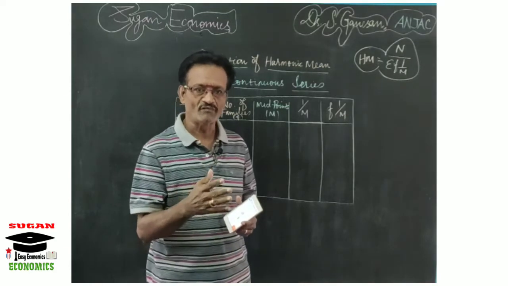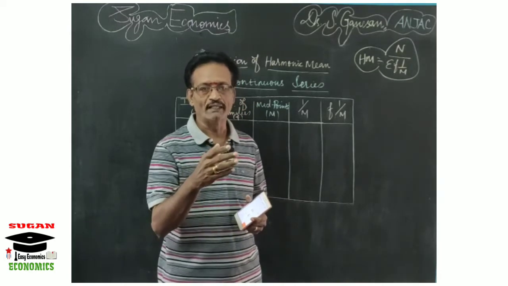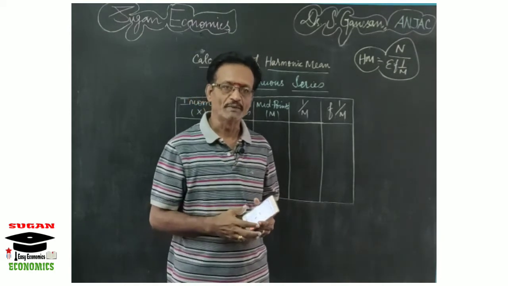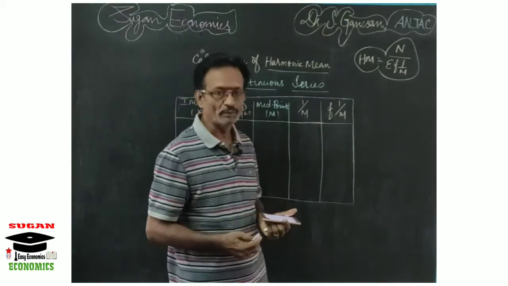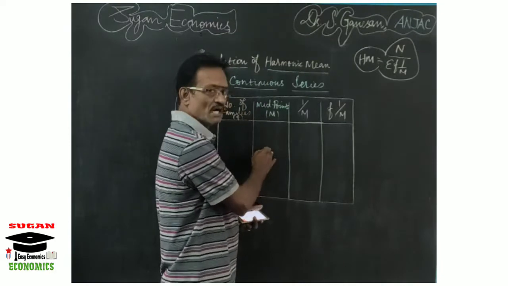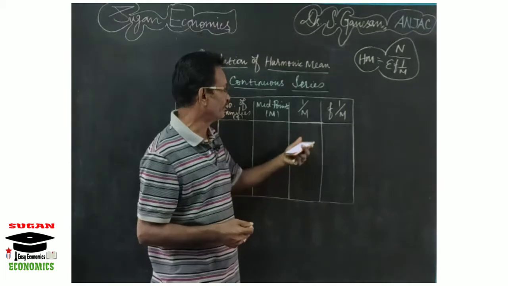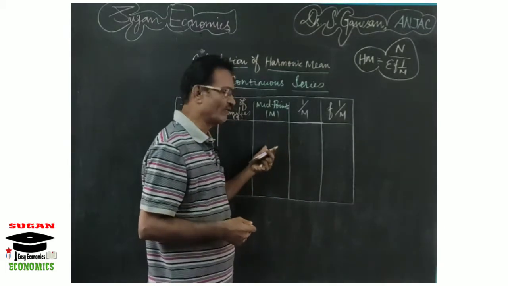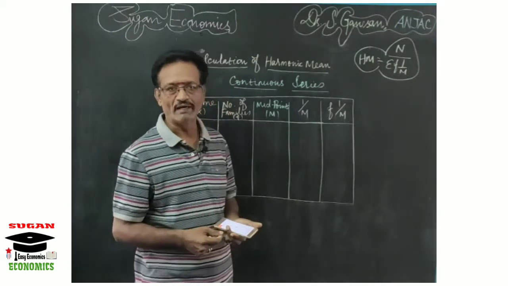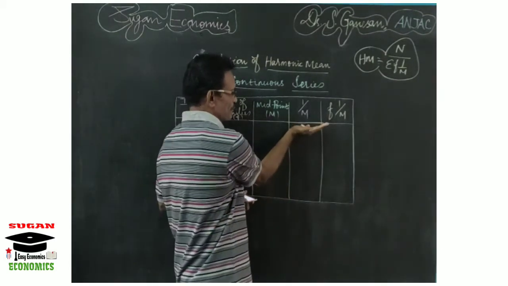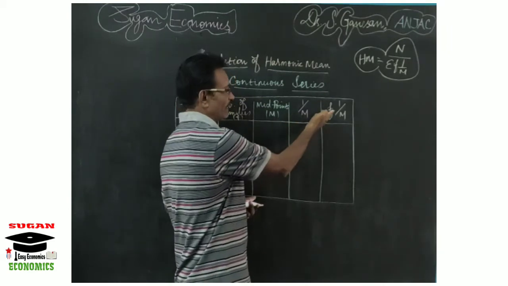The first step is to find the midpoints. In the same way as we calculated midpoints for the arithmetic mean, you can calculate the midpoints for harmonic mean also. After finding the midpoints, you have to take the reciprocal of the midpoints, that is, divide 1 by that particular value, and you will get the reciprocal value. Then the reciprocal value, that is 1 by m, should be multiplied with the corresponding frequencies, and you will get f 1 by m.